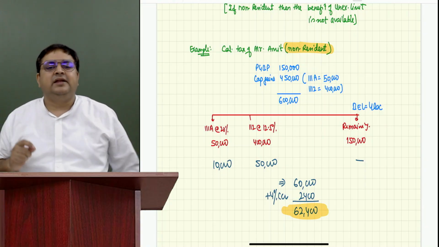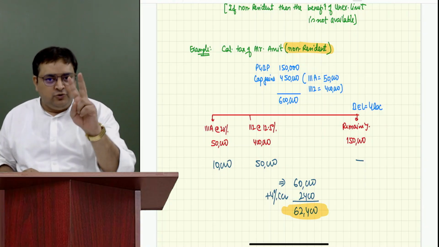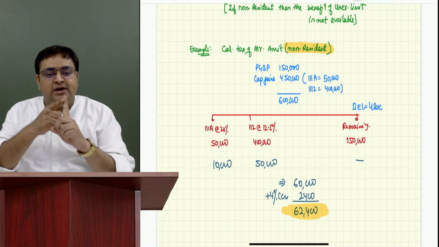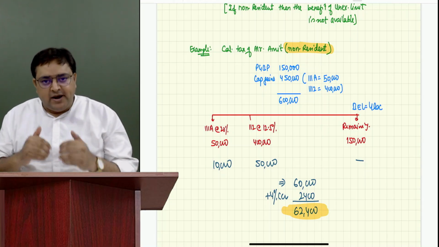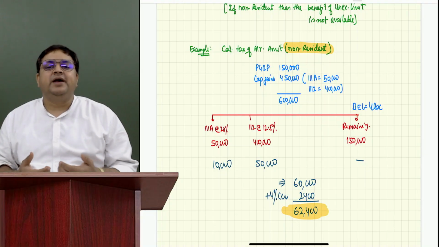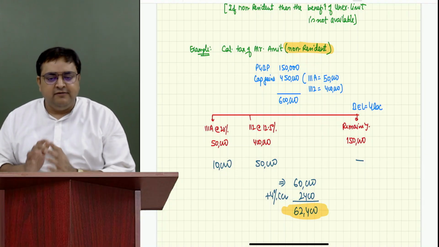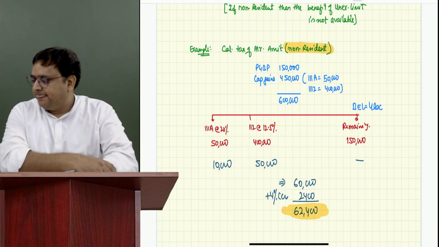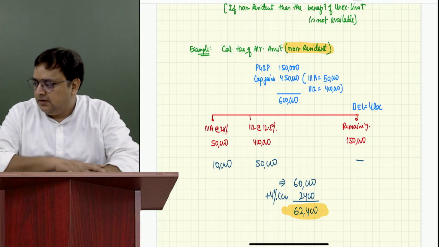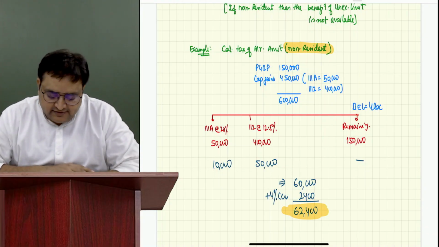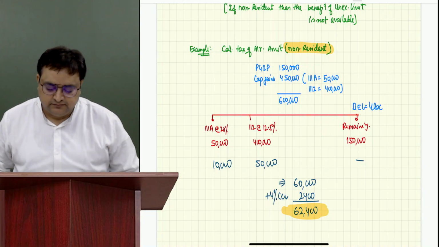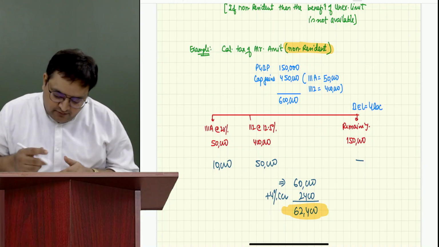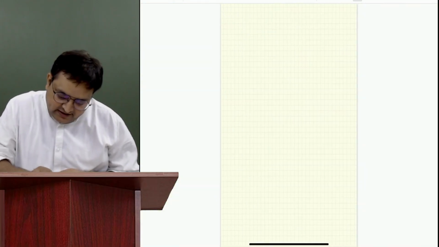Because the basic exemption limit advantage is only given to 2 assessees, individual or HUF, nobody else, provided this individual or HUF is a resident. If they are non-resident, we will not give them the benefit. Should I proceed, guys? Yes, sir. Okay. Before I proceed, one more example and then we will go to the next concept.